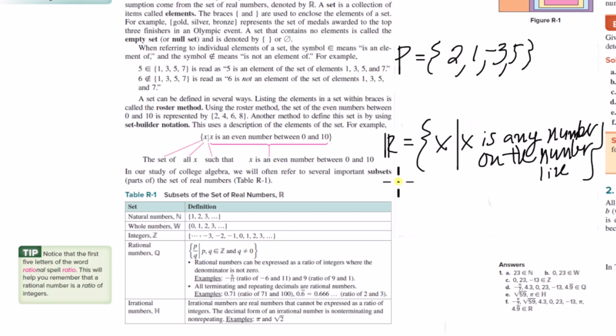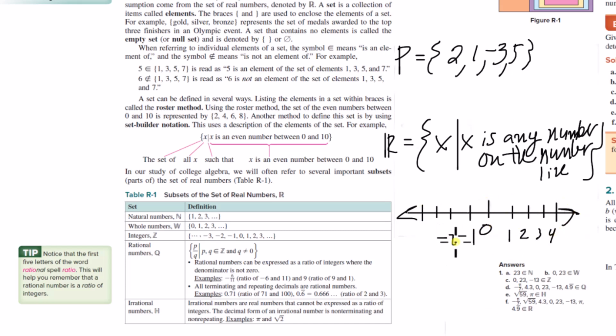Okay, now when it comes to the set of real numbers, there are ways we break down the real numbers into different subsets. So this set of all real numbers on the number line, we categorize these numbers into different subsets. Okay, and here they are. They're the natural numbers, the whole numbers, the integers, the rational numbers, and the irrational numbers.